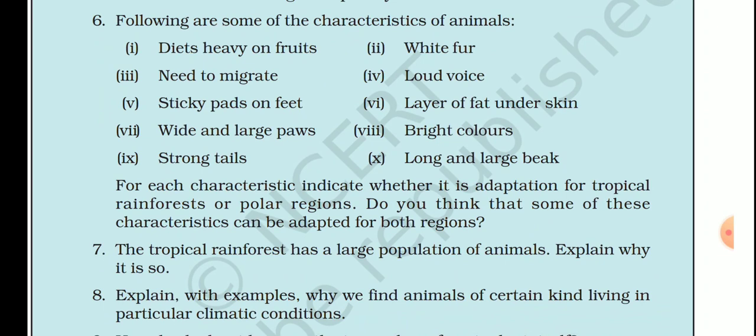Okay, so let's see which characteristic is adapted for which region. First one, diets heavy on fruits.